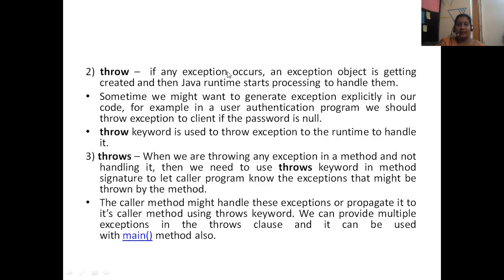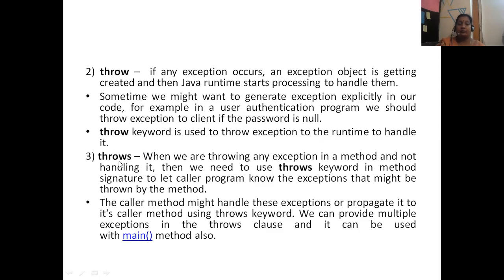If any exception occurs, an exception object is getting created. Already I told you, when any exception occurs, immediately an exception object is created, and then the Java runtime starts processing to handle it. So sometimes we want to generate an exception explicitly, whatever the error is. For example, we have to throw the exception to the client if the password is null. The throw keyword is used to throw an exception to the runtime to handle it.